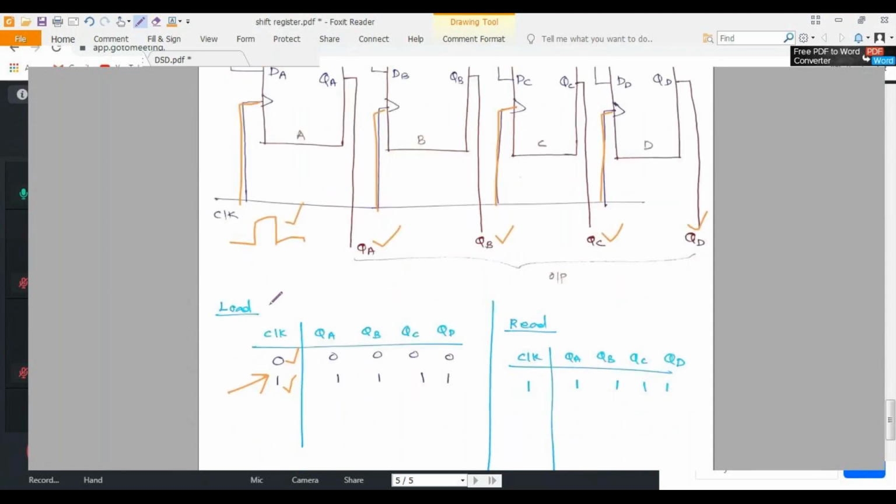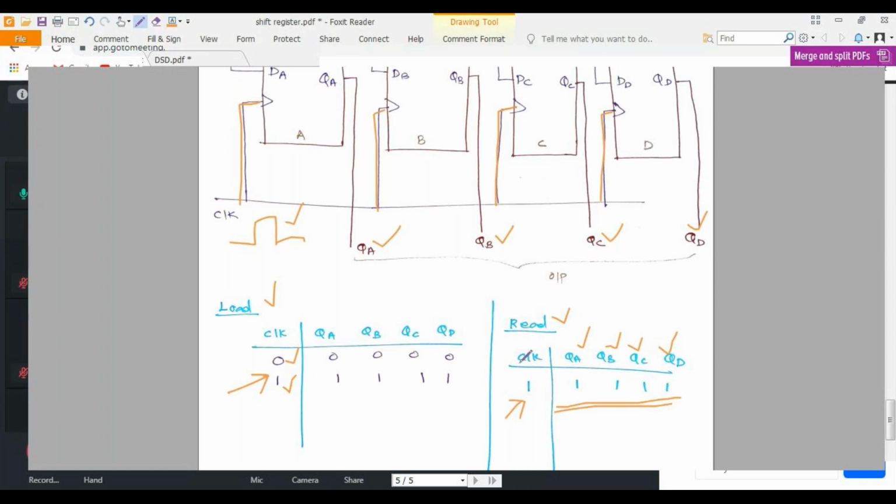This is called load. Next we are going to read the output section. In the output section we are taking output in a parallel manner. So only one clock pulse is required. One clock pulse கொடுத்தீங்கனாவே output section என்ன QA QB QC QD ல you can find your outputs. So whatever the data we are giving, that will be your output, isn't it? Whatever the value you are giving to your flip flop, that will be your output.